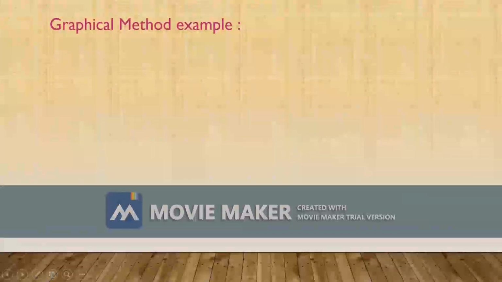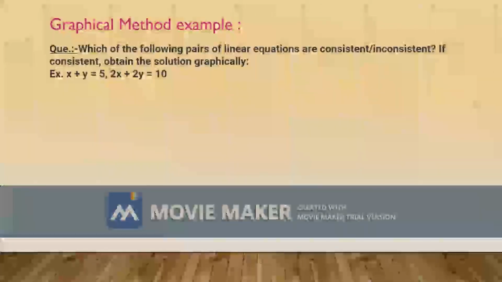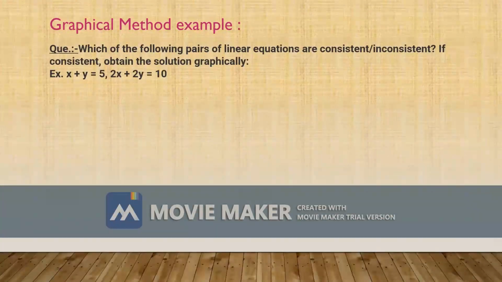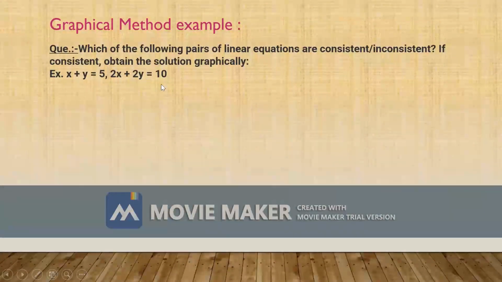Now next, graphical method examples. For example, which of the following pairs of linear equations are consistent or inconsistent? If consistent, obtain the solution graphically. If inconsistent, it has no solutions. For example, x plus y is equal to 5, 2x plus 2y equals 10.